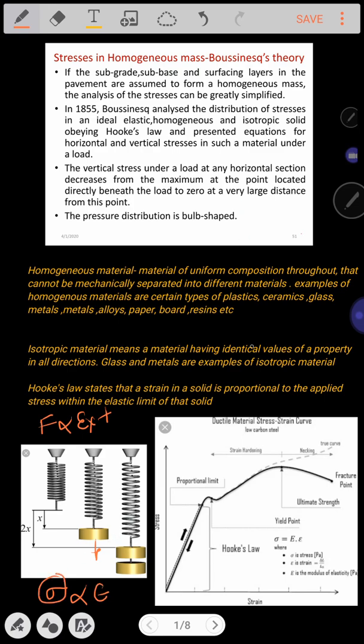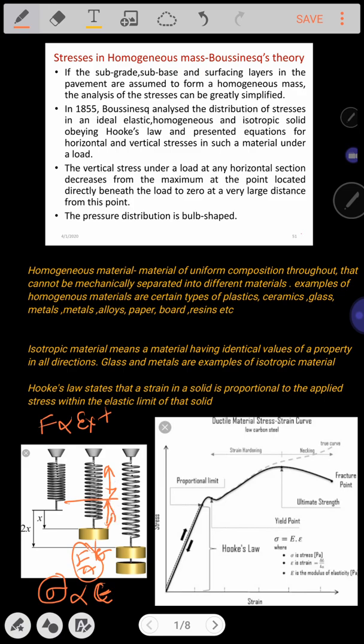Stress can be expressed as force upon area, F upon A. This is nothing but called a stress, which is acting in the downward direction. What is strain? Strain is nothing but the change in length compared to its original length.